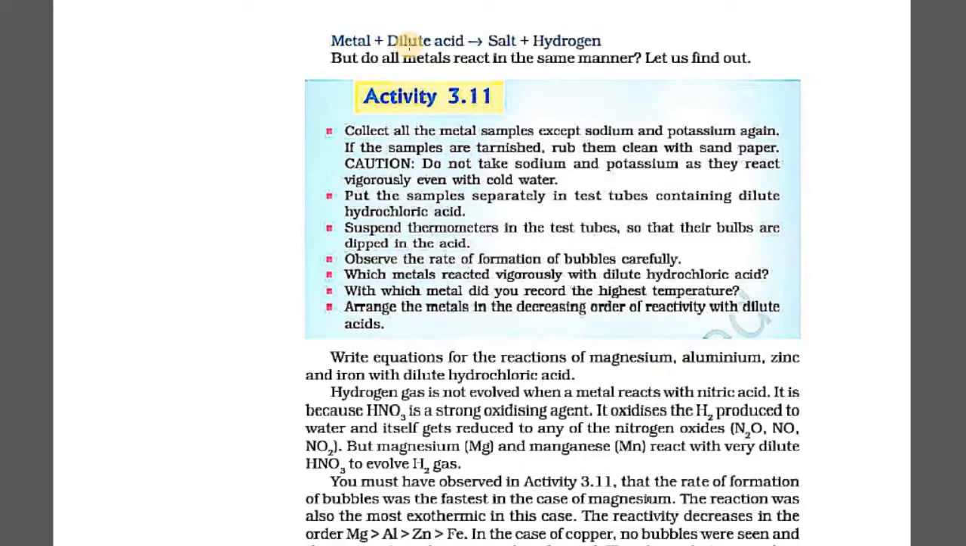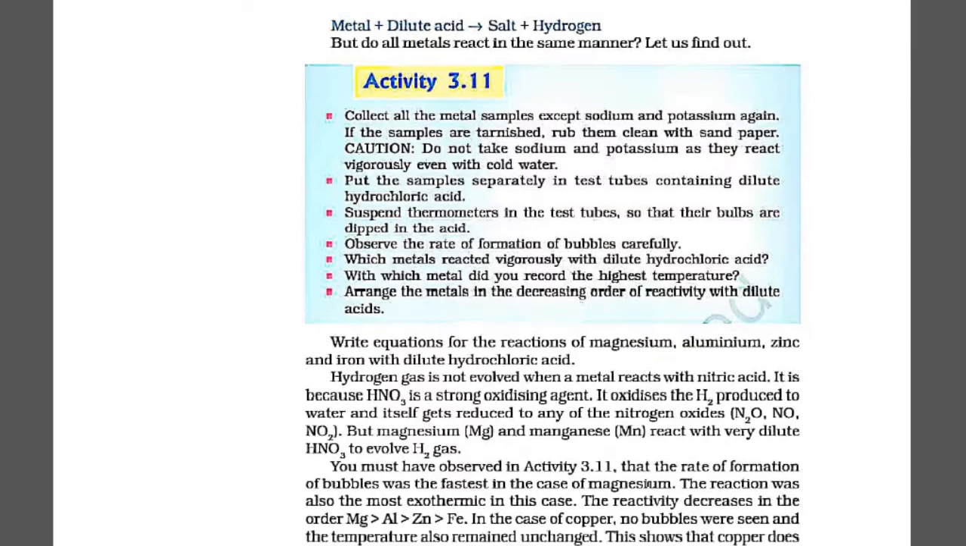Then you have to check with the help of a thermometer the temperature observed in each of the test tubes, and the rate of formation of bubbles. It will all depend upon the reactivity of that metal with the acid. The higher the reactivity, the higher the temperature, and the more bubbles will form. That is how the reaction of metals with acids takes place.